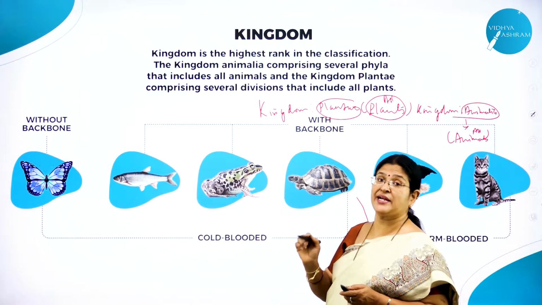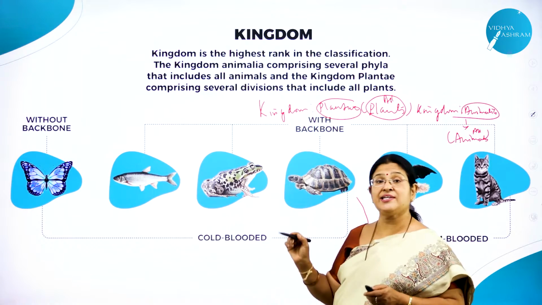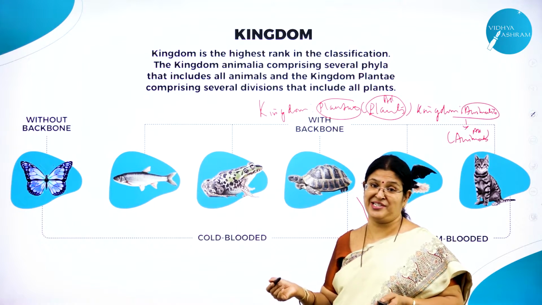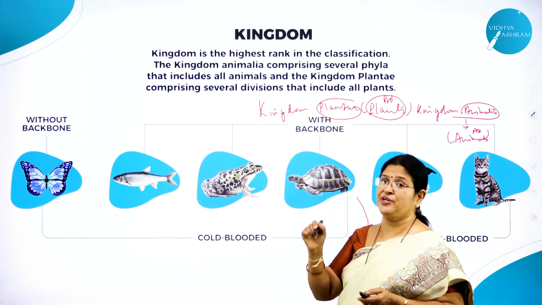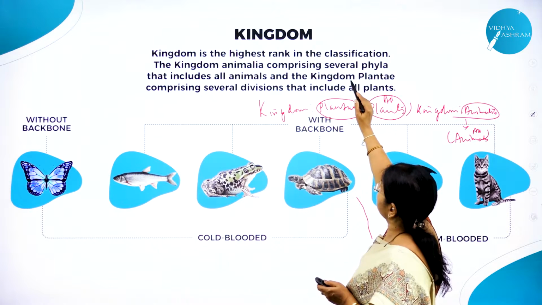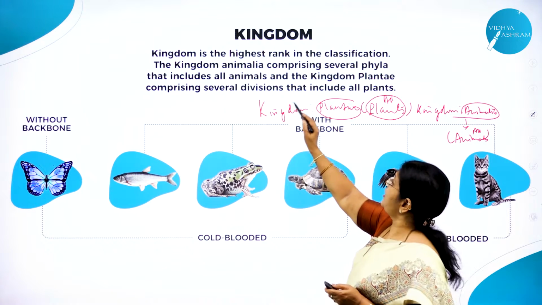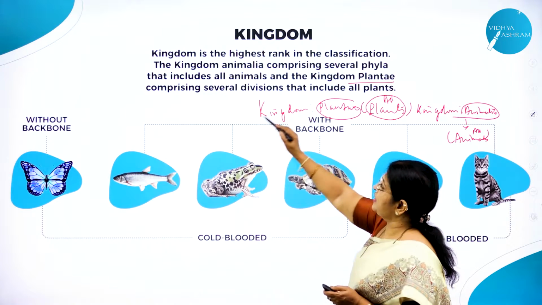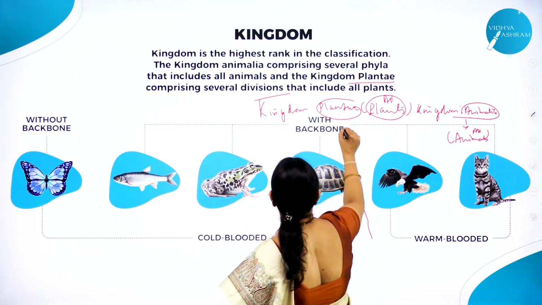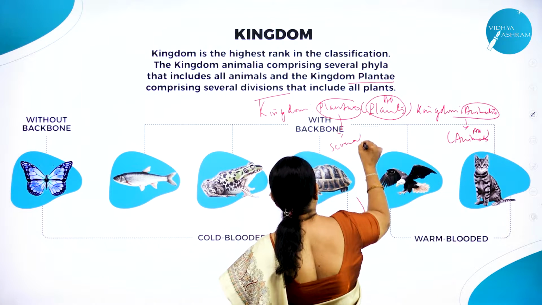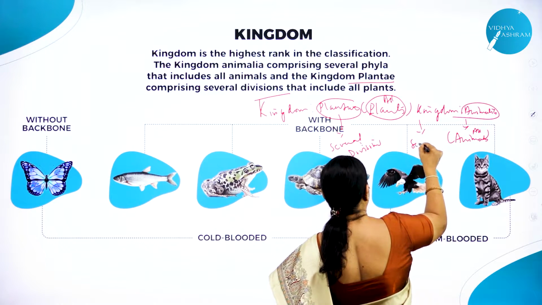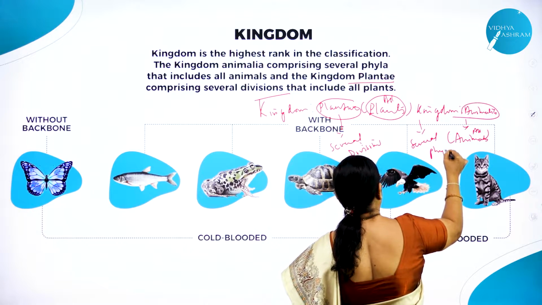So what is kingdom? Kingdom is considered as what? The highest rank in the classification. Which is the lowest rank in the classification? Species. As we said, species is the basic unit of classification, right? So the kingdom Animalia comprises of what? Several phyla, that includes all animals, and the kingdom Plantae comprising of what? Several divisions. So kingdom Plantae includes several divisions, and kingdom Animalia includes several phyla.